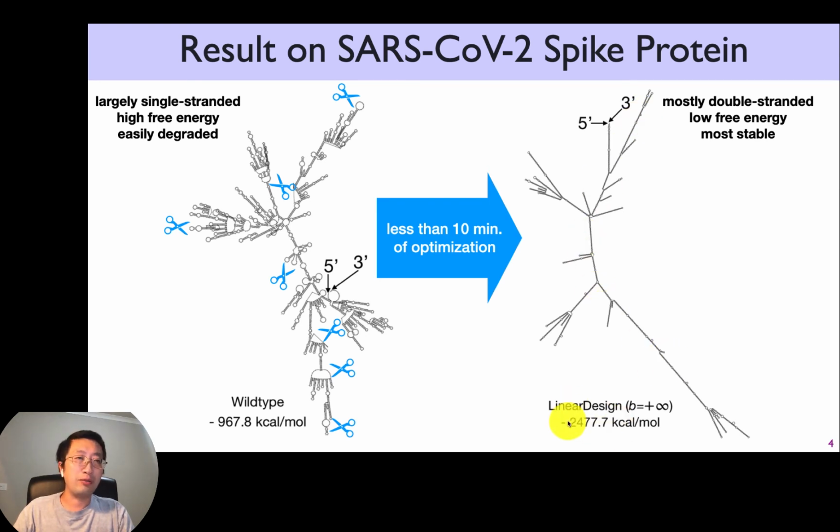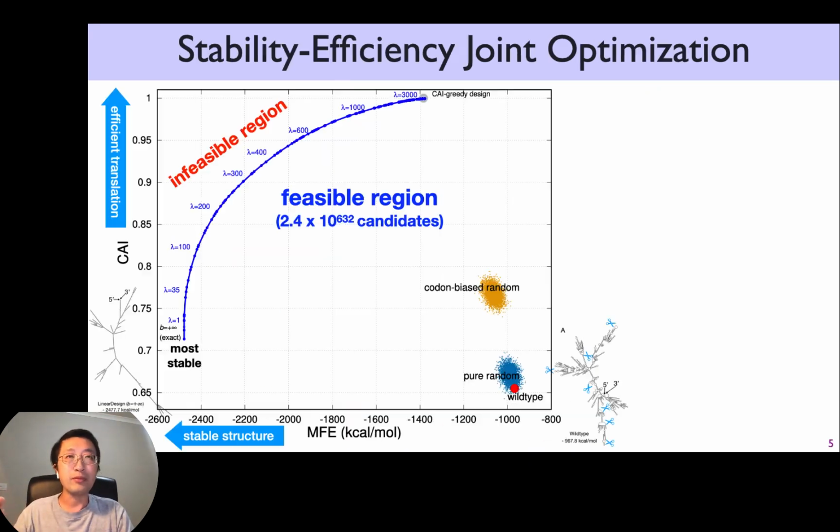And has a much lower free energy than the wild type. And this is computational estimation of the stability, right? And so here's the wild type. Here's the most stable sequence or structure. But that's only one of the two dimensions. That's the x-axis, the free energy. You want the lower free energy, the better, or the most stable possible. But that's only one of the two dimensions.